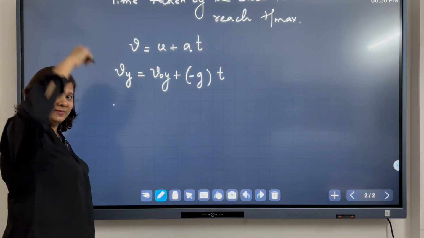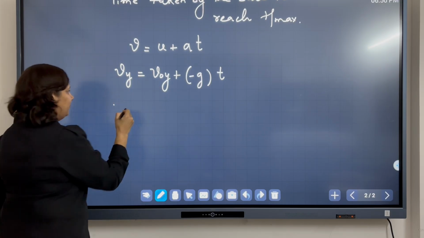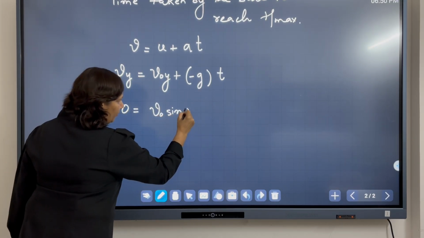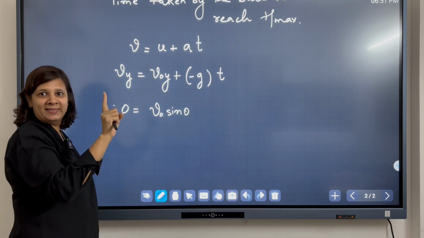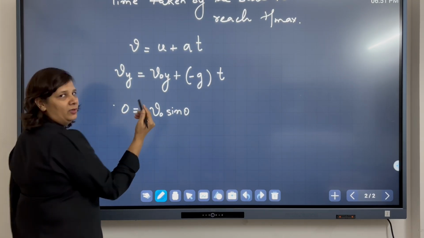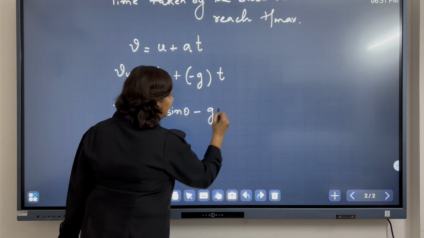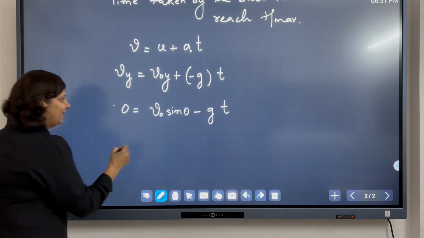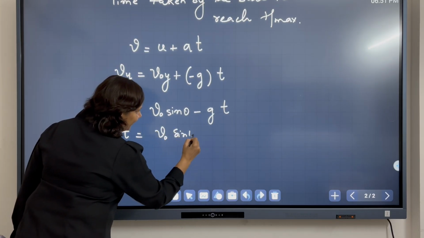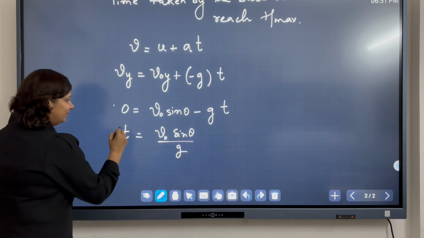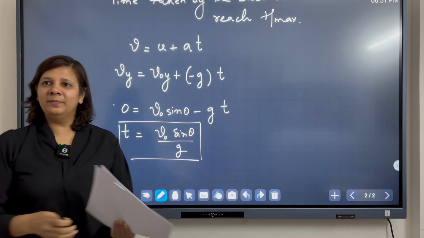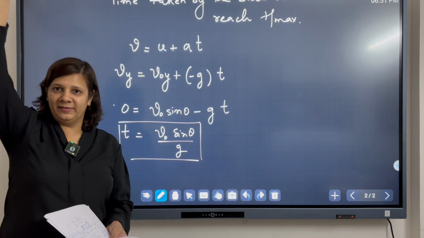Now, again Vy at the highest point is 0, right? The vertical component of the initial velocity is v naught sine theta. So 0 equals v naught sine theta minus g into t, right? So t is equal to v naught sine theta over g, right? So this is the amount of time taken by the ball to reach the maximum height.